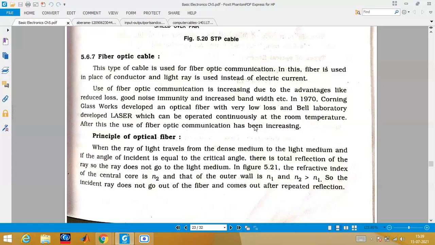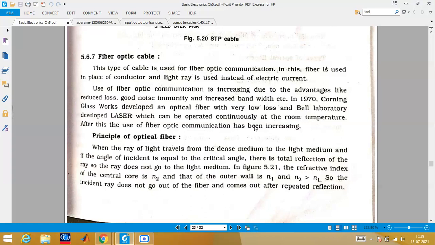So this is used for optic because the signal which we are passing in this is not an electrical signal, but rather we are passing the light signal. Okay, so a light ray is passed. So definitely when you are passing light, the speed is very high as compared to the electrical signal. So this is one of the biggest advantages that you have, the speed. Okay, losses will be very much reduced. It cannot mix with the noise because most of the noise signals present in nature are in the form of electrical signals. They are not light signals, so they cannot mix with your signal. So that is one of the advantages. We can get more bandwidth.